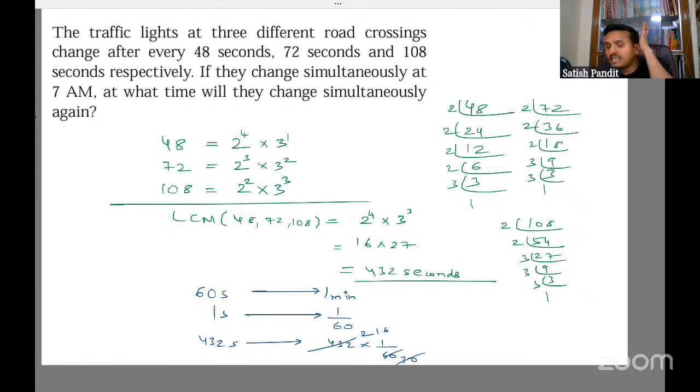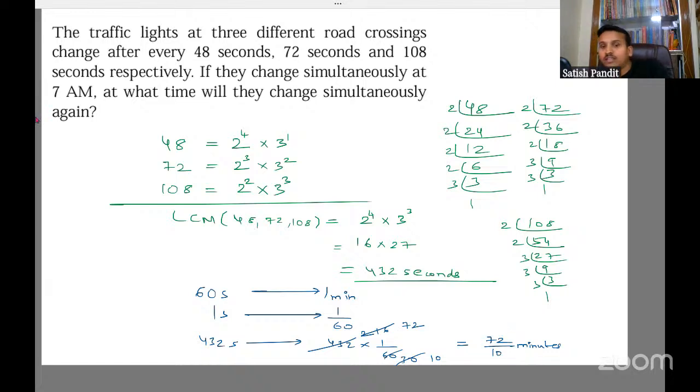Next, I can directly do with 3. Okay, I can do with 2 also, but I'll do with 3. See, 3 tens are 30. Look here. 3 7s are 21, 3 2s are 6. So I'm getting 72 by 10, right? Now, 72 by 10, this is minutes. And that is actually 7.2 minutes, basically. Correct? If you convert to decimals, it will be 7.2 minutes.